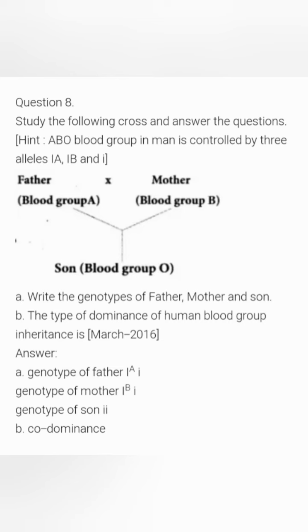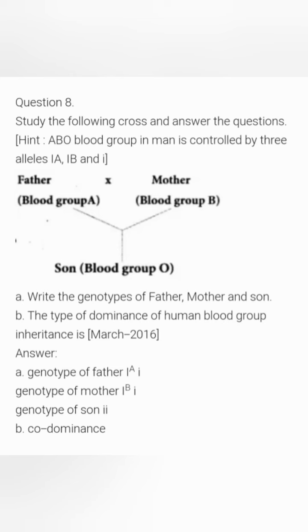So write the genotypes of father. We know that when the blood group is A, it is controlled by the alleles IA and i. So the father's genotype is IA i, and the genotype of mother is IB i. And what is the genotype of son? It is O group, so there is no antigen, because there is no presence of antigen A and B. So the genotype will be small letter i i.